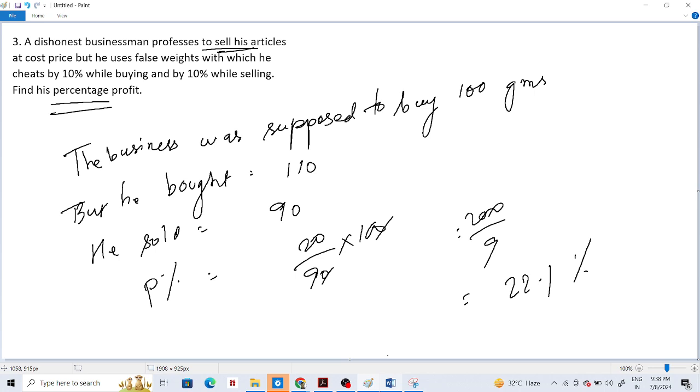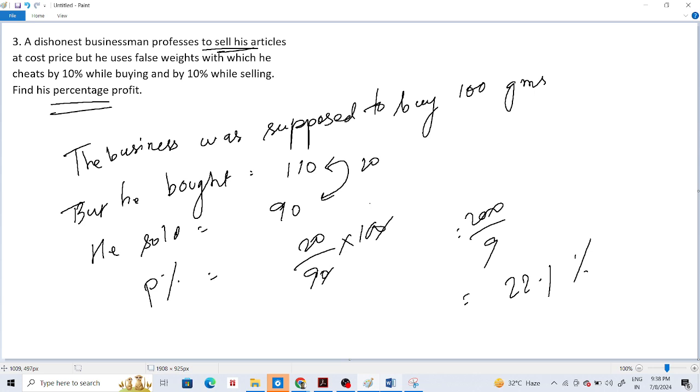I have done it with X and also with 100. Doing it with 100 is the best. Okay, you understood? So following the rules that I told you earlier, that when you need to find out percentage profit, percentage reduction, percentage increase, and you have a supporting element, take that as 100. So that is what I did. Let the businessman was supposed to buy 100 grams, but he bought 110. He sold 90. So 20 grams is the amount he saved. So the mass of this article that is saved divided by 90 into 100%, 22.2.